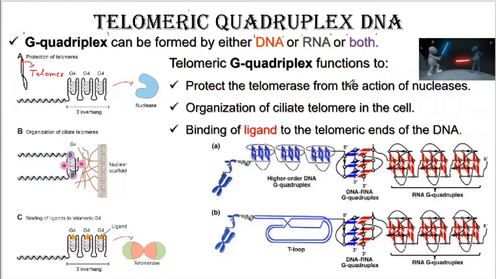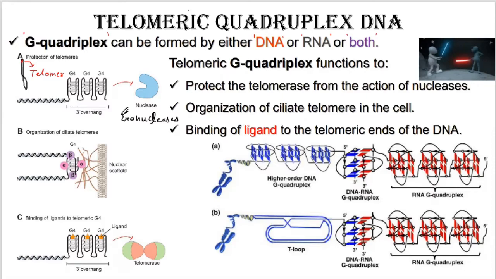It protects the telomere from the action of nucleases, because when the telomeric DNA forms the G quadruplex, the nucleases referred to as exonucleases will not be able to cleave this DNA.